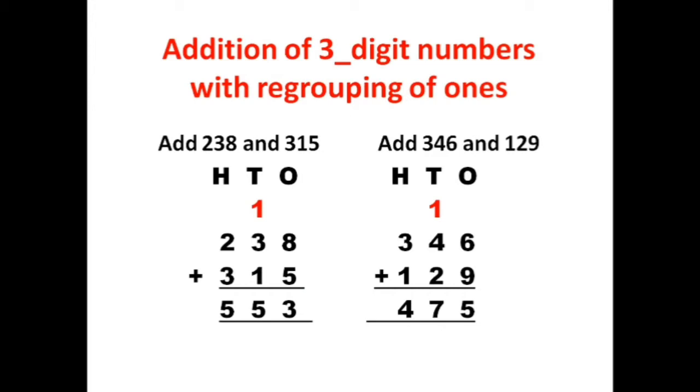The final answer is 475. 346 plus 129 is equal to 475.